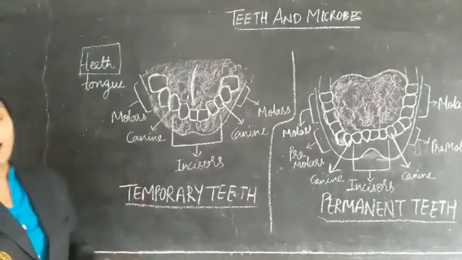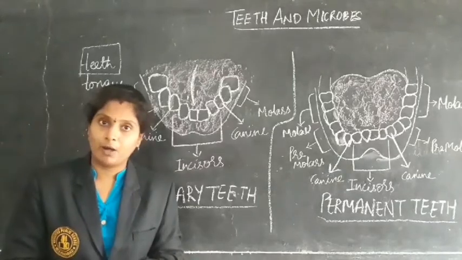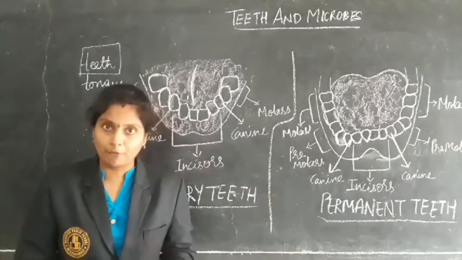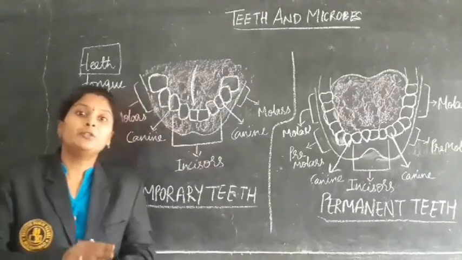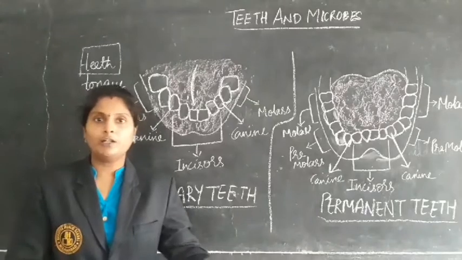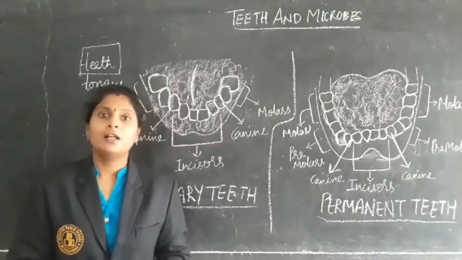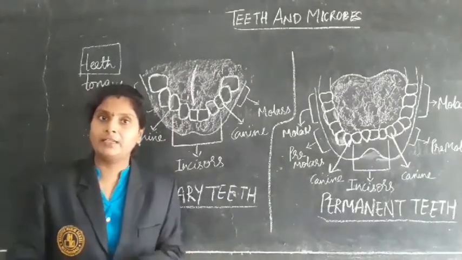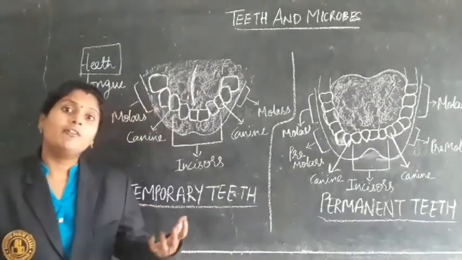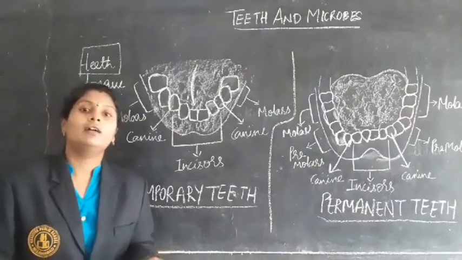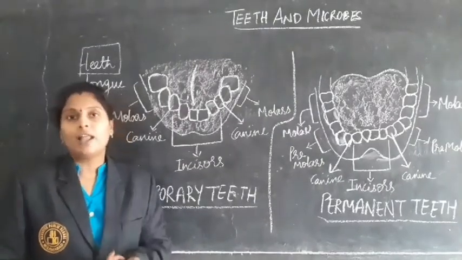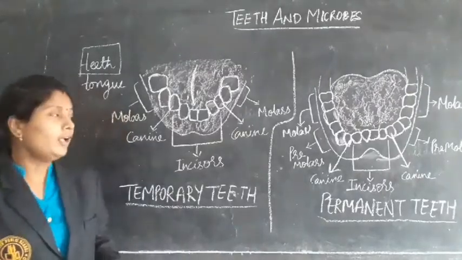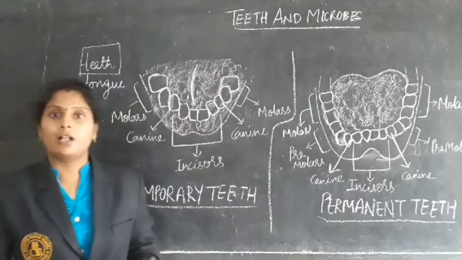But how many types of teeth are there in our mouth, what kind of role does each type play, and how do they help to eat different kinds of food? There is not only a single food item. We eat different varieties of food in our day-to-day life. We eat different food items, but with the help of our teeth we eat them in different ways. That we are going to study in our class today.